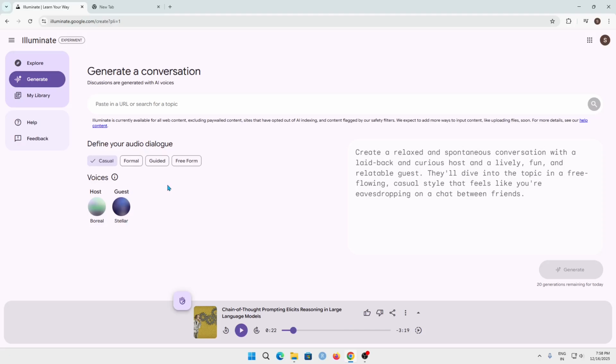You can also tweak some settings about the audio dialogue, may it be casual, formal, guided, or free form. You can also change the voice.